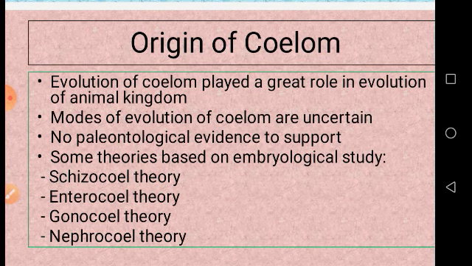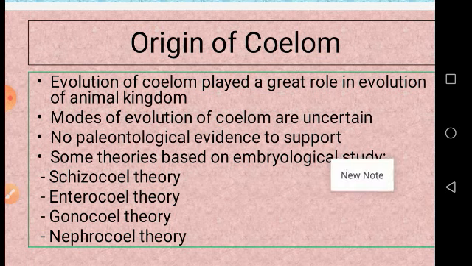Though we have completely understood what the coelom is, its advantages and functions, and what would be the fate of the internal organs if the coelom were not there, we need to understand how the coelom would have originated in the animal kingdom.